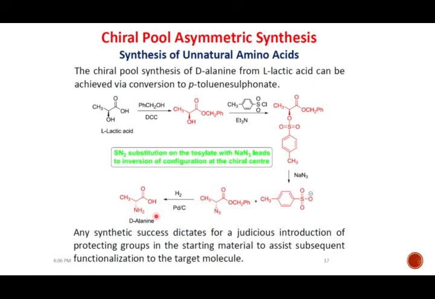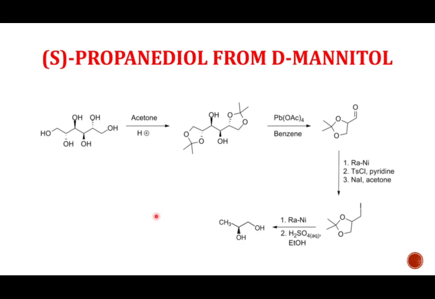Okay. Now we have the next molecule, that is propanediol. Propanediol can be prepared from D-mannitol. As we have discussed already, D-mannitol, glucose, fructose are very cheaply available, naturally available starting materials. The first structure is D-mannitol, and we are now protecting with acetone and H plus.